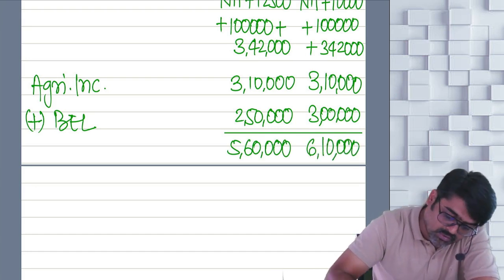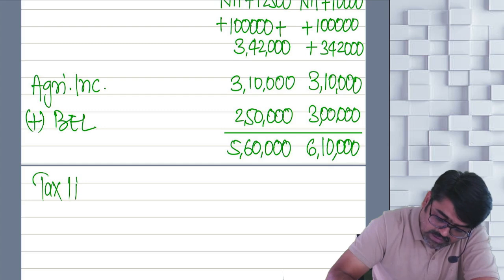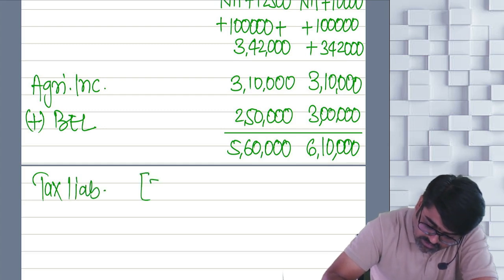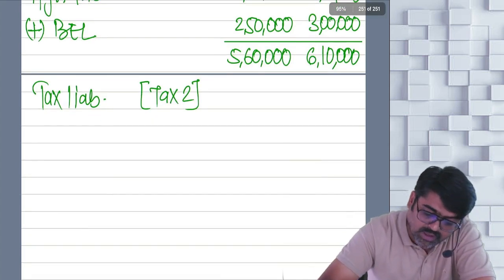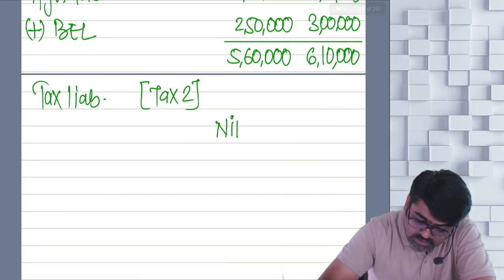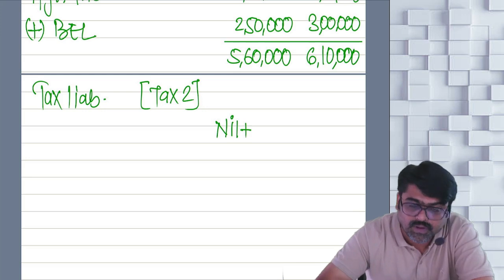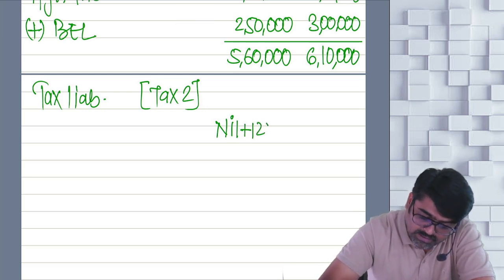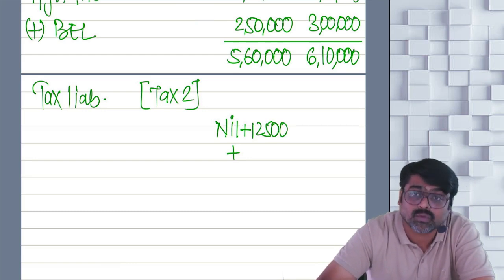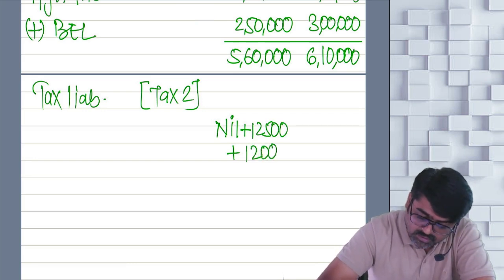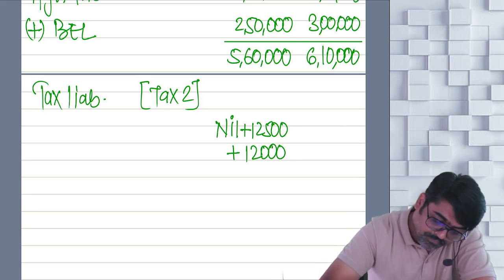Now tax 2 you are going to calculate, the tax liability on that amount. This is nothing but your tax 2. How will you calculate it? First 2 lakh 50, no tax. Then 2 lakh 50 to 5 lakh, it will be 12,500. And on that 60,000 you are going to calculate 20%. That will be 12,000.